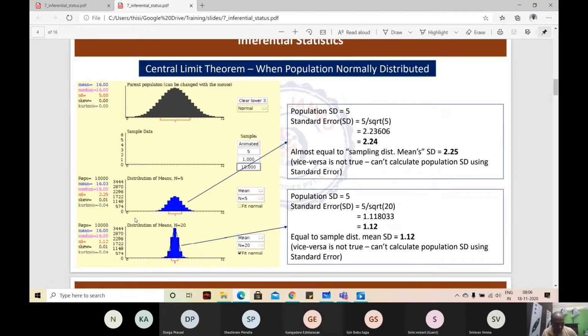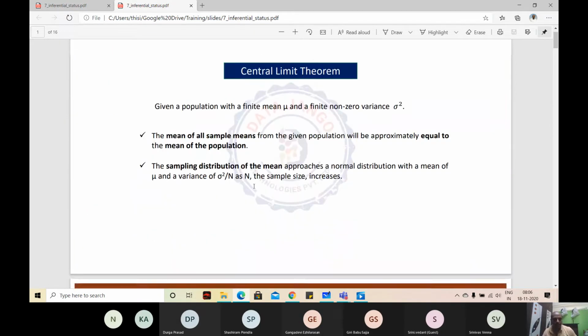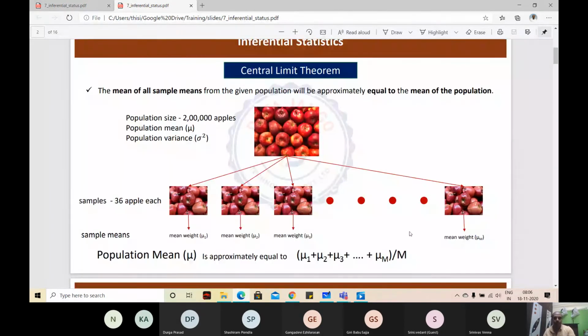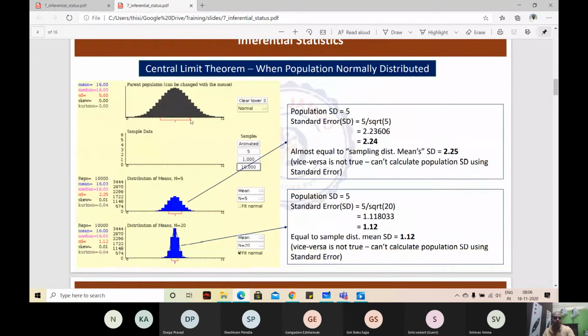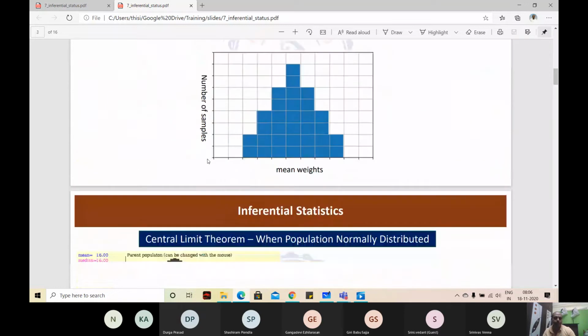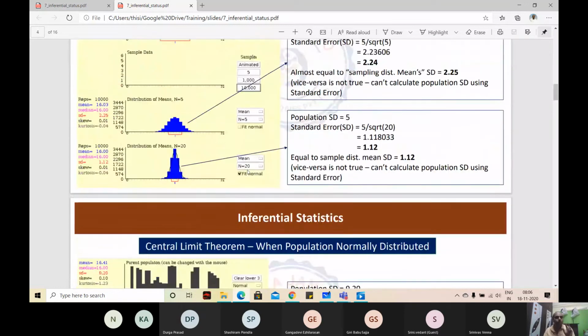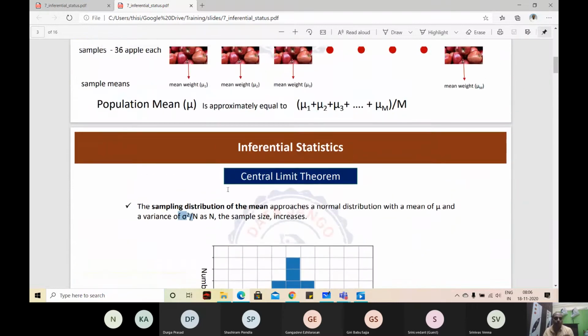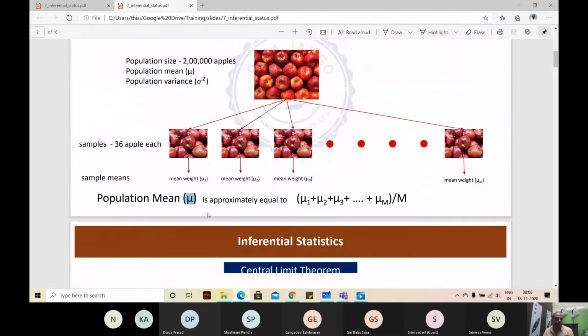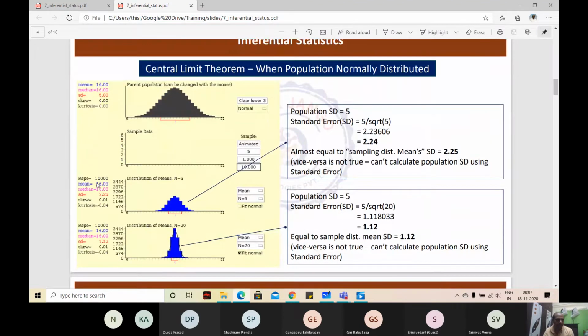I take those mean values on the x-axis and plot them. This was normally distributed, as we understood from this diagram. In the first plot we took samples of 5 apple weights, and in the second plot we took samples of 20 apples, took the means, and plotted them. The mean of these means is going to be the population's mean. The mean of these means is 16.03, and the mean of the population is 16.